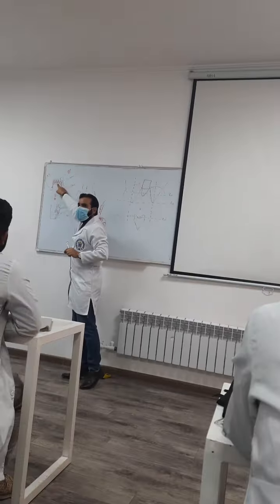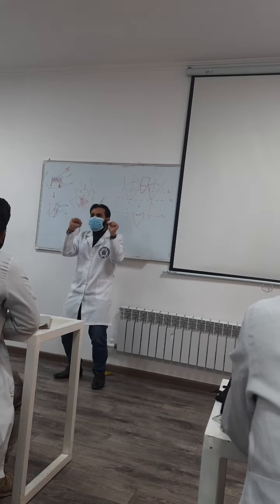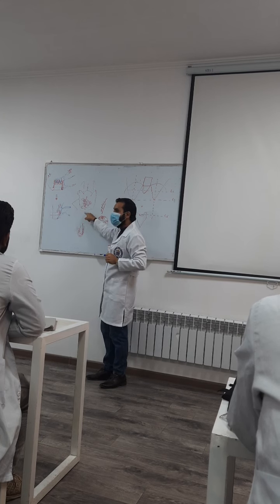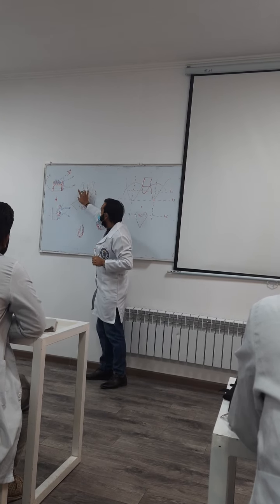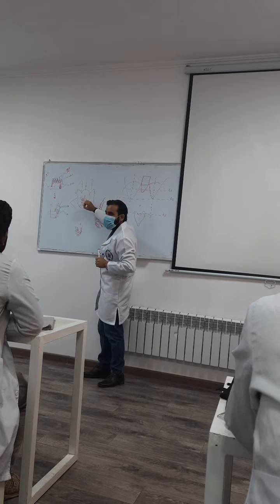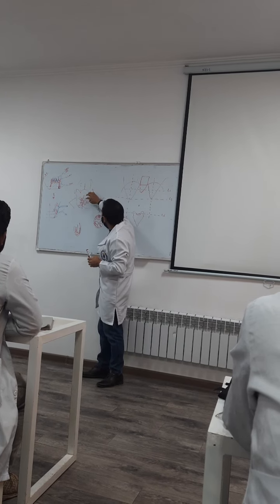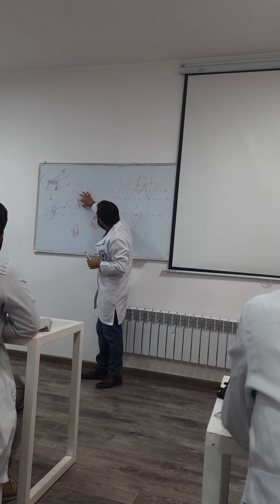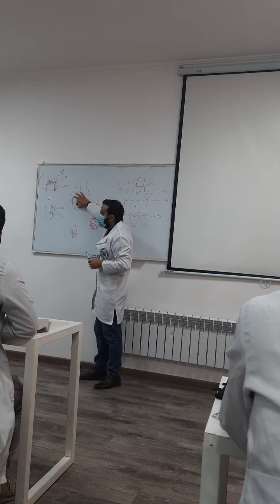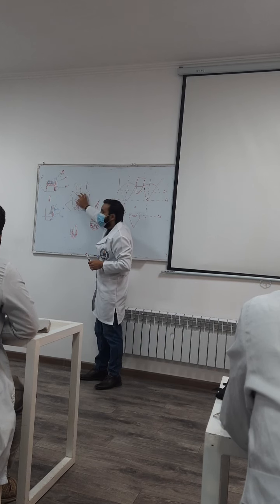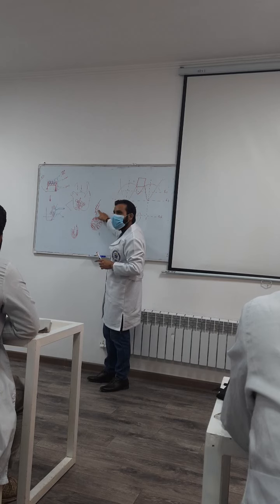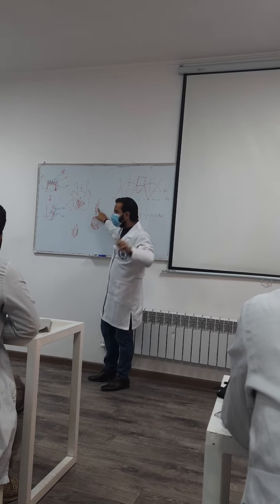If you keep the patient in the lithotomy position, this is the picture of the lithotomy position. These are the thighs, abdomen, and this is the anal canal. Putting in the proctoscope and looking inside, you will see one row of the anal columns in this area, the next row in this area, and the next row in this area. Is that clear? These are called what? Hemorrhoidal plexus. Is that clear?